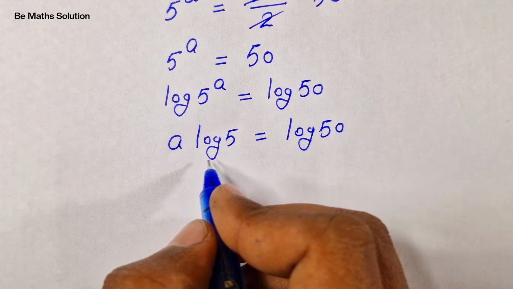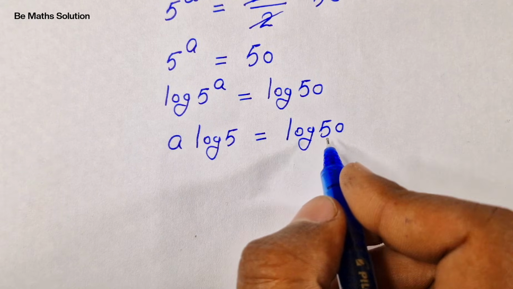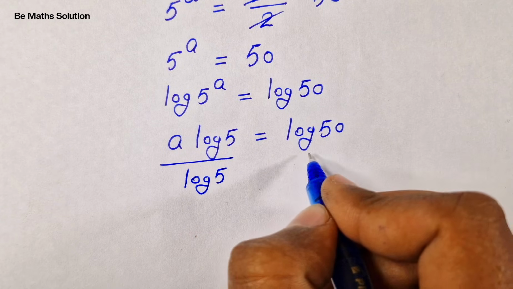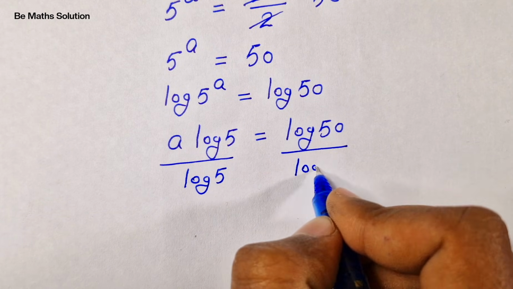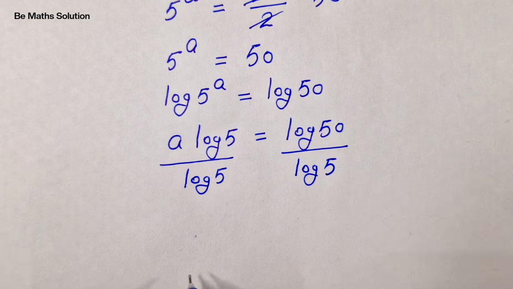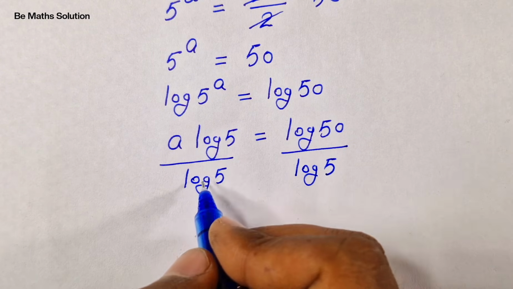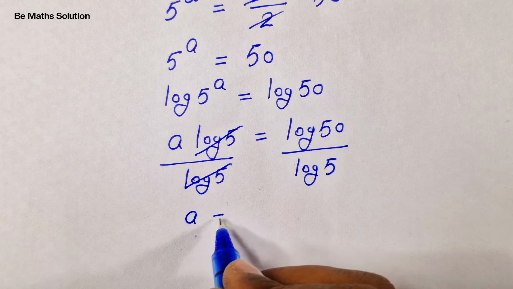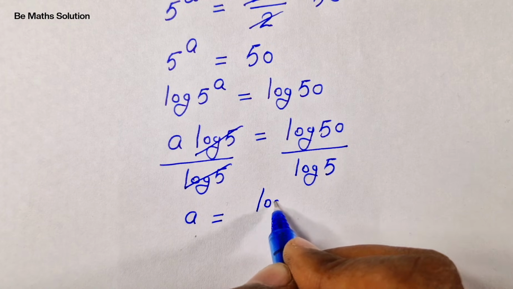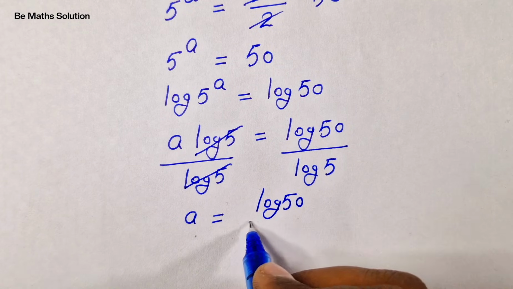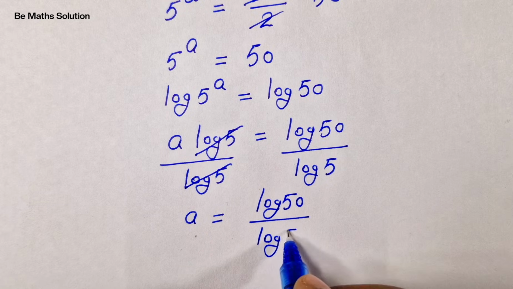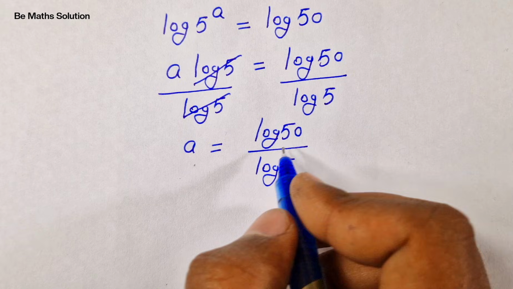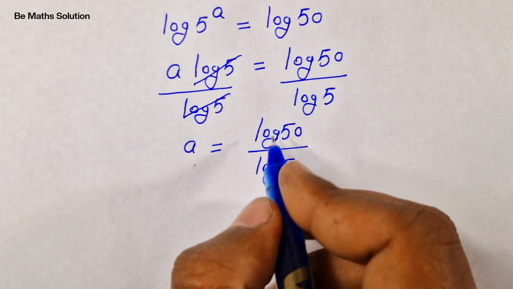Then we divide by log 5 on both sides. So this and this cancel. It will be a is equal to log 50 over log 5.